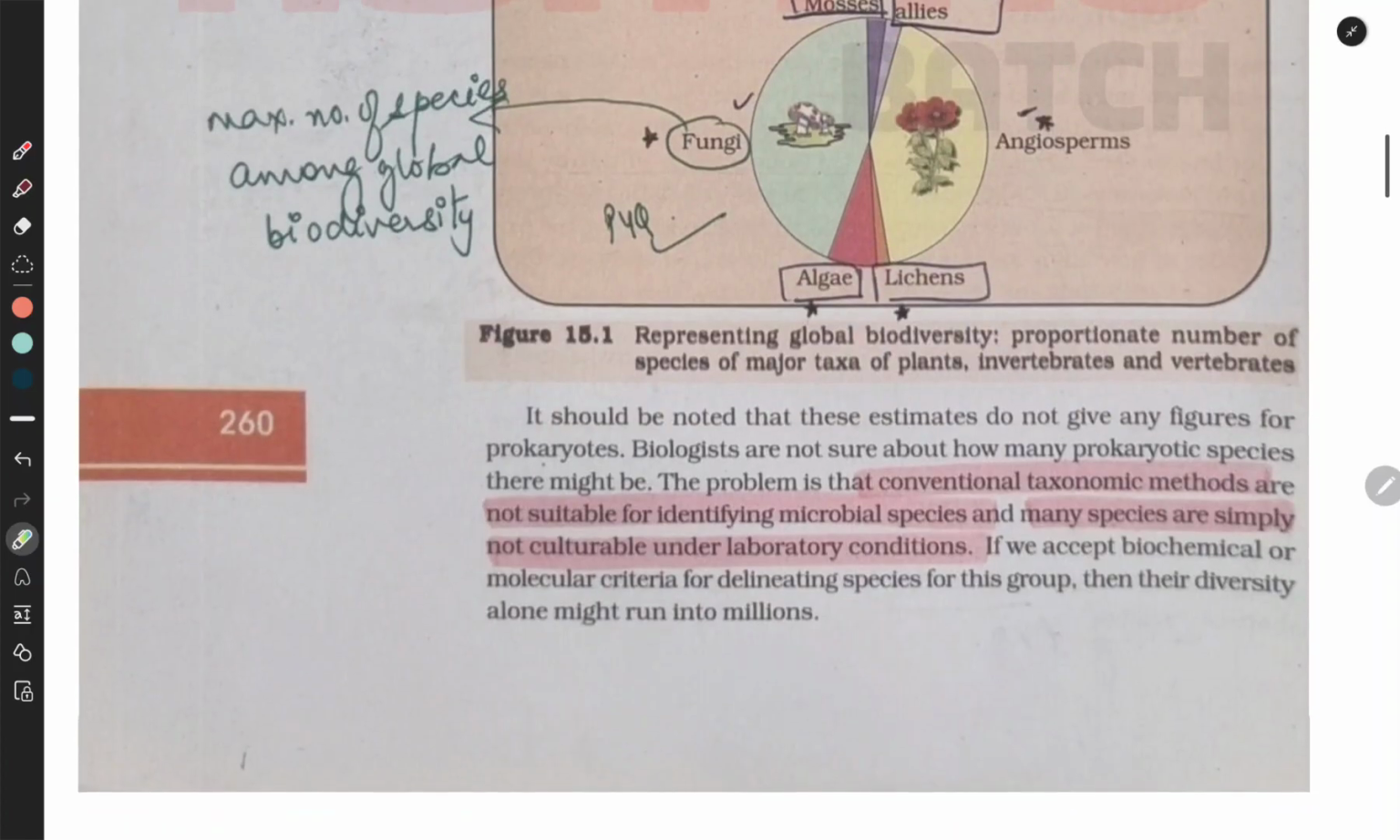It should be noted that these estimates do not give any figure for the prokaryotes. Biologists are not sure about how many prokaryotic species there might be. The problem is that conventional taxonomic methods are not suitable for identifying microbial species, and many species are simply not culturable under laboratory conditions. If we accept biochemical or molecular criteria for delineating species for this group, then the diversity alone might run into millions.